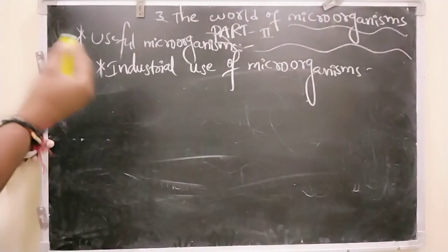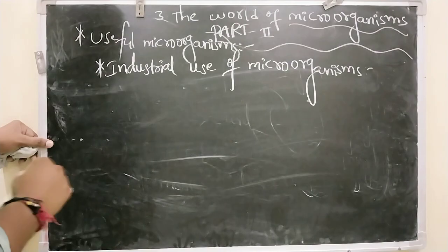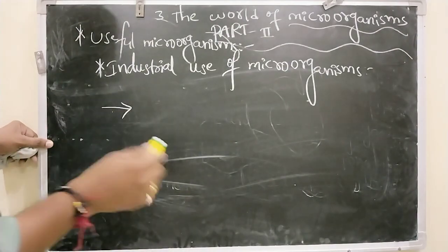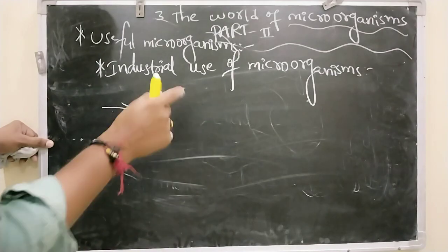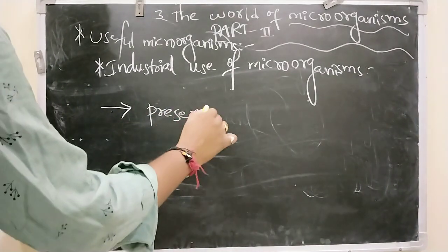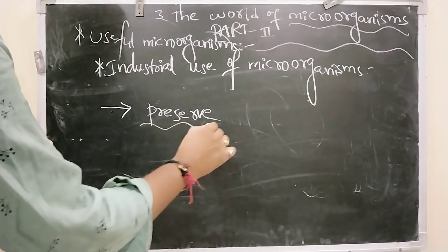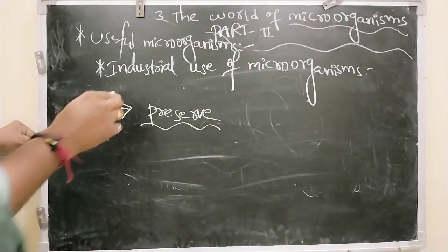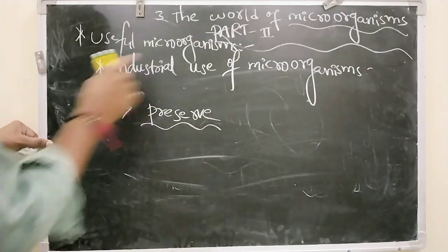For example, whenever we boil milk, the reason for boiling milk is to preserve it. Boiling of milk makes it preserve. So what about the industrial usage here?